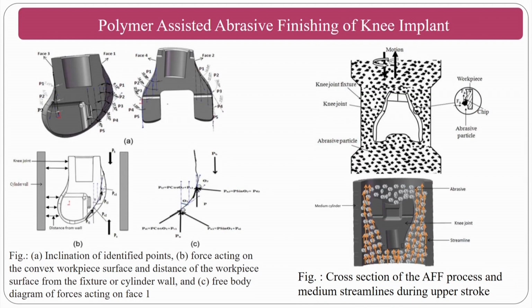You can see here how the medium is flowing, and the curvature is completely different from point to point. For that purpose, you have to measure the surface roughness at different levels. That's why the author has measured the surface roughness value at different phases, and you can see how the polymer abrasive medium is flowing on the knee implant. This is how the polymer rheological abrasive medium flows across the surface to be finished on the knee implant, and the finishing can take place.